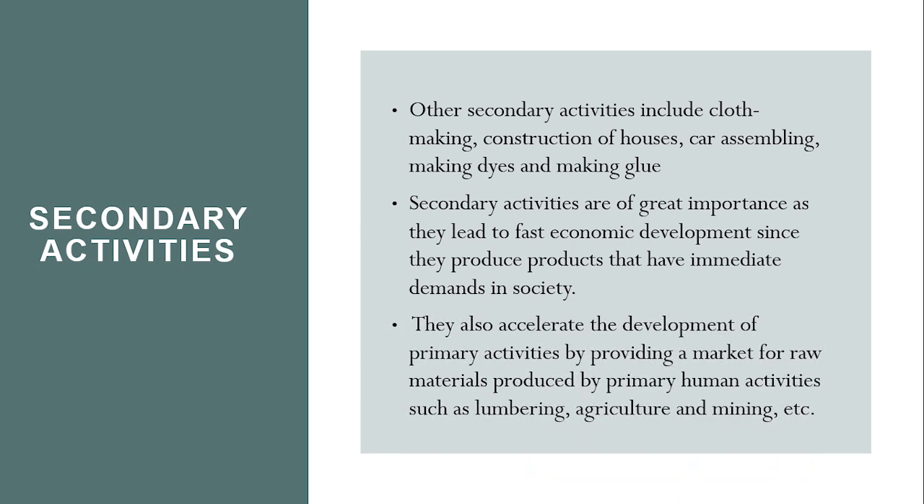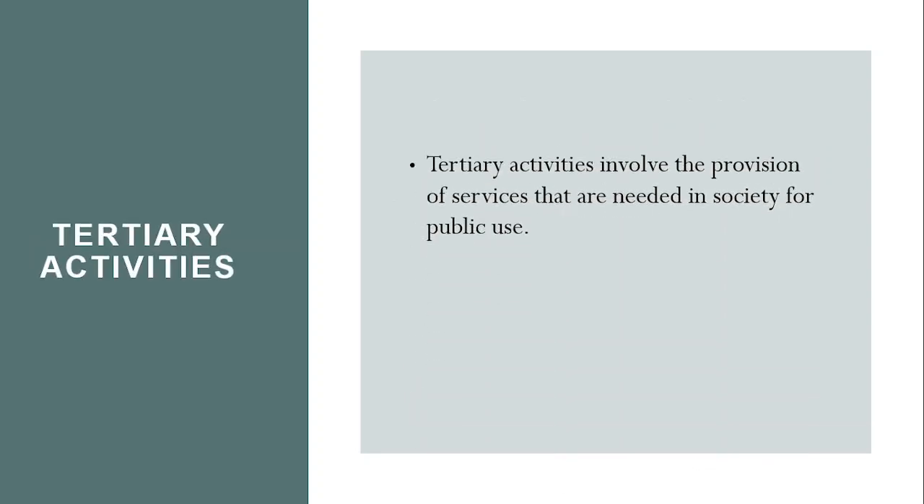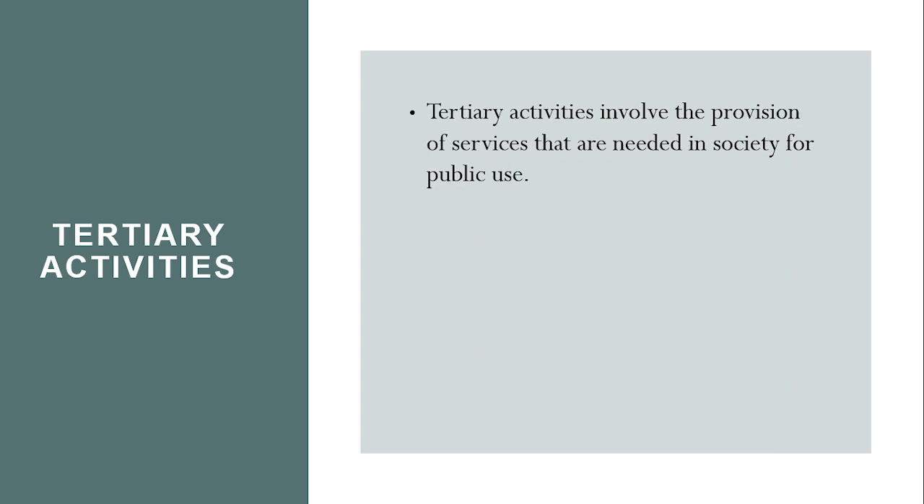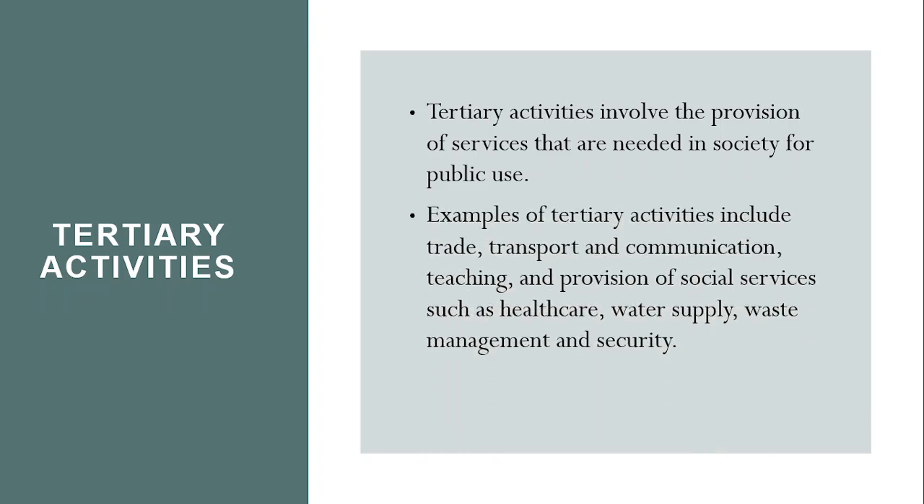They also accelerate the development of the primary activities by providing a market for the raw materials that have been produced by the primary activities, such as lumbering, agriculture, mining, etc. Moving on, let's see the tertiary activities. The tertiary activities involve the provision of services that are needed in society for public use. Examples include trade, transport, communication, teaching, and providing various social services, such as healthcare, water supply, waste management, and security. All those are tertiary activities there for the community.